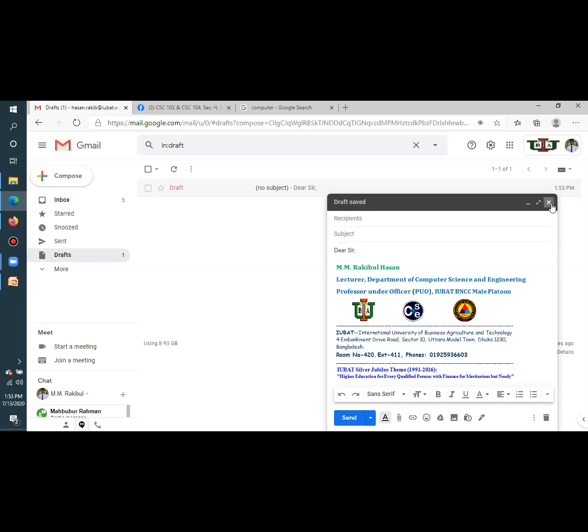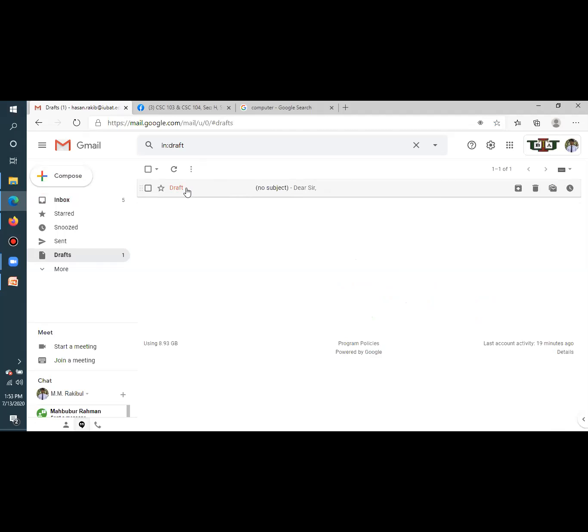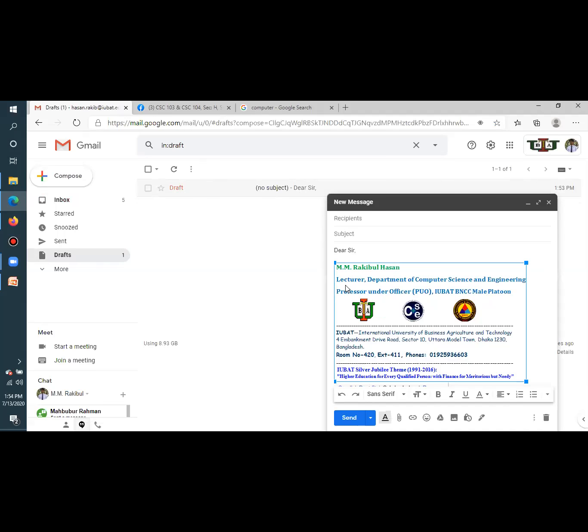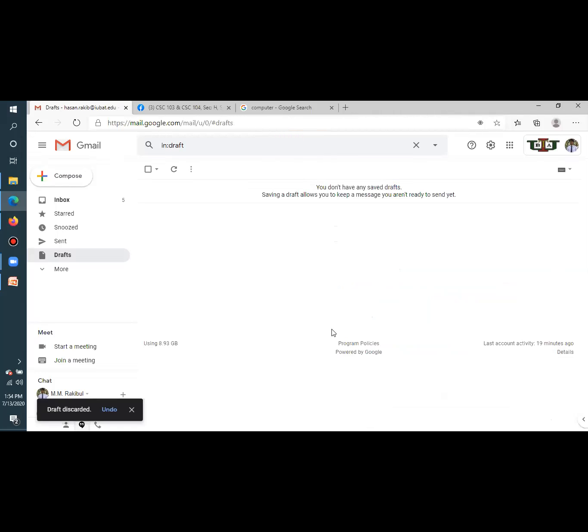If I cross it, then you see it is automatically available in the draft folder. And if I click it again, I get my text back. I can edit it again, and then I can send it to my client or the recipient. Is it clear to you? What is the use of the draft folder? Yes, sir. Right. And if I delete it, then it will be deleted from the draft folder.